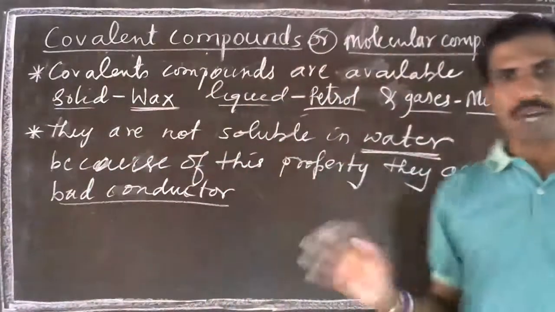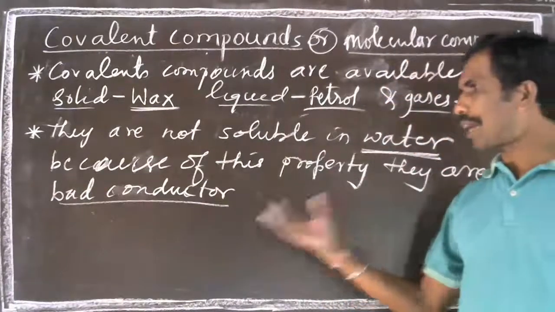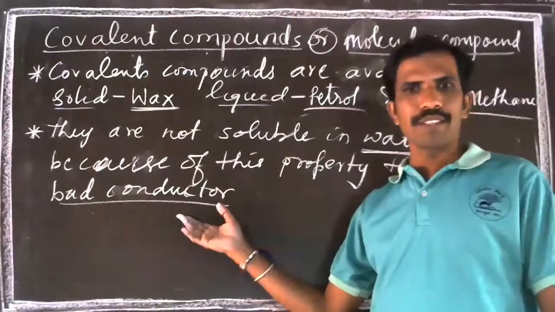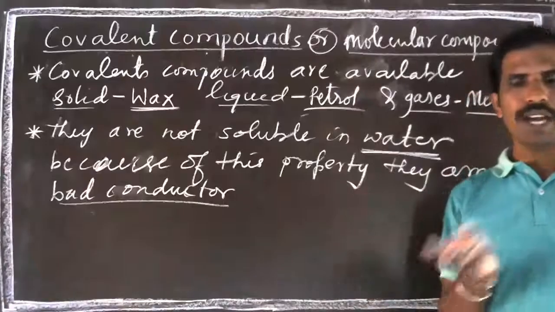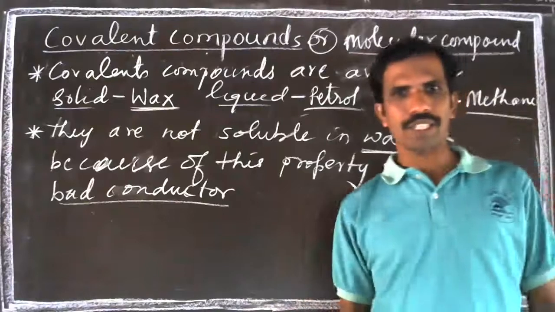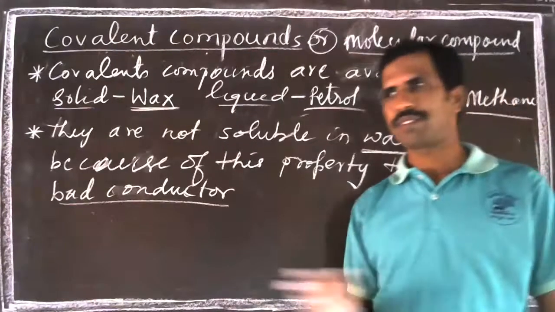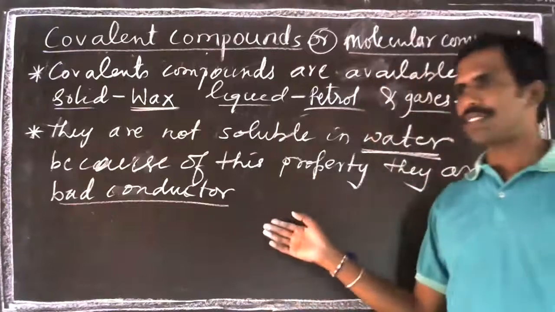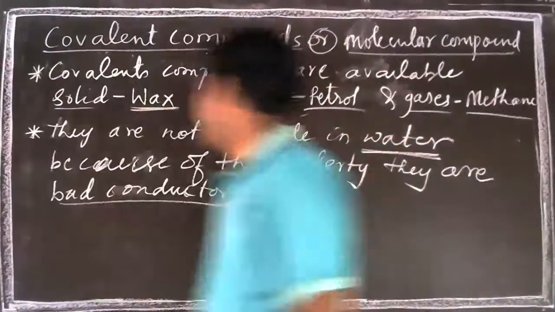In the covalent bond they do not form ions, so there is no ionic conduction. I told you the difference between electronic conduction and ionic conduction in the previous chapter. That is the reason they become bad conductors.